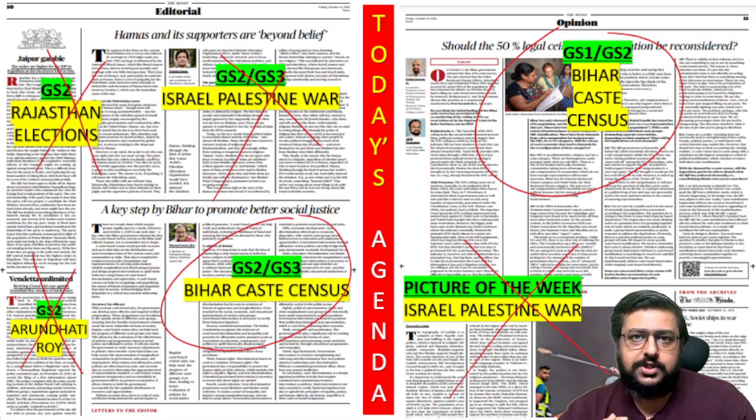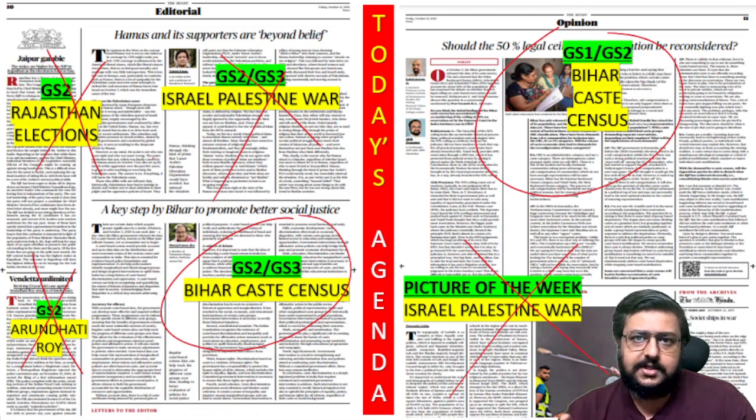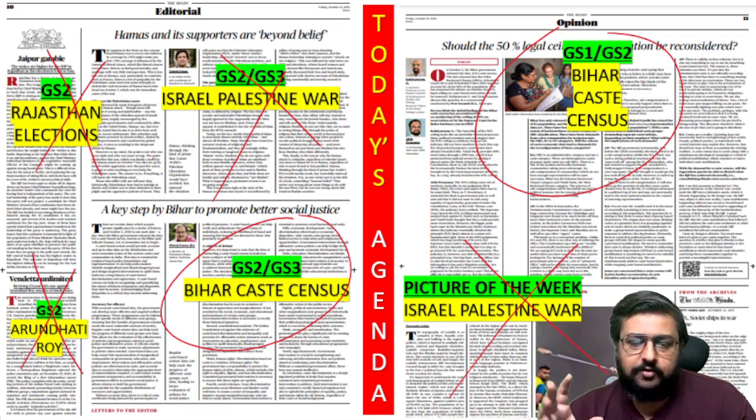Peaceful 2-state solution, which the United Nations, international bodies, the USA, Norway, or anybody who has come to solve it, everybody has said the same thing. The Indian government's stand is also that, and we will go with that stand alone. So your hate speech, your religious identity, your communalism, which you show off on social media, is not going to be of any use.